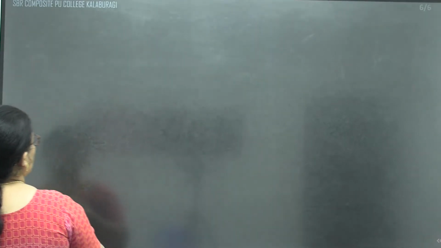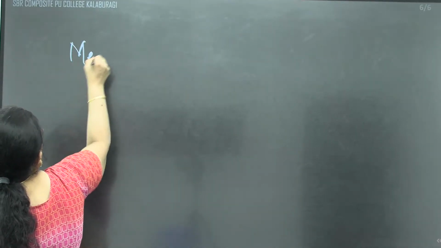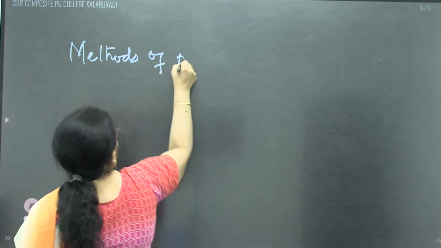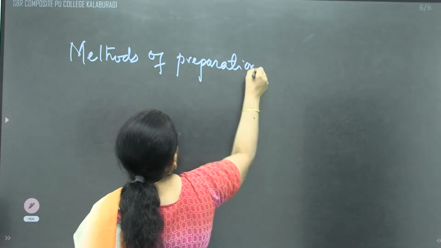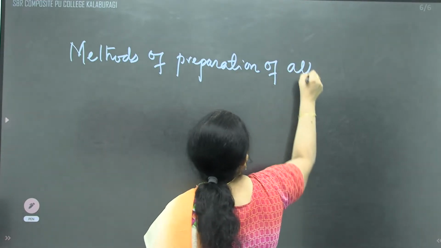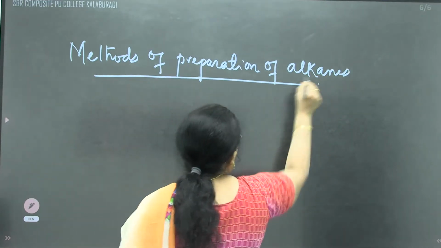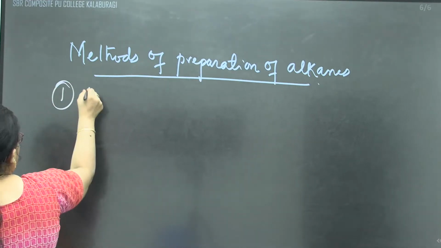Methods of preparation of alkanes. The first method of preparation is from alkenes.